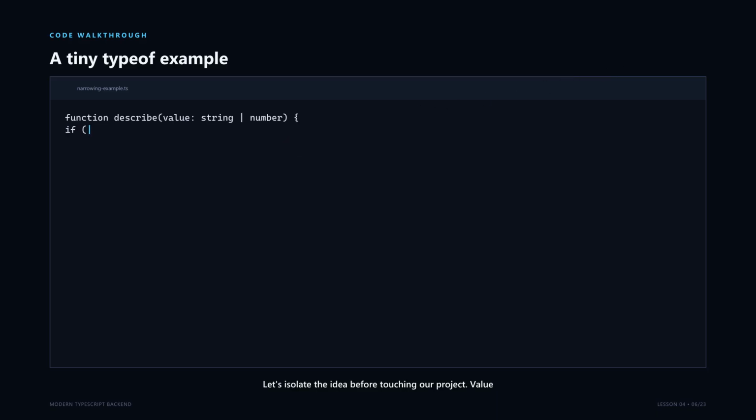Let's isolate the idea before touching our project. Value can be a string or a number. Before the if statement, calling either string-only or number-only methods would be unsafe. The typeof check runs at runtime. In the true branch, TypeScript narrows value to string, so toUpperCase is available. If that branch returns, the only remaining possibility afterward is number, so toFixed is safe. This is control flow analysis. TypeScript follows both the condition and the early return.